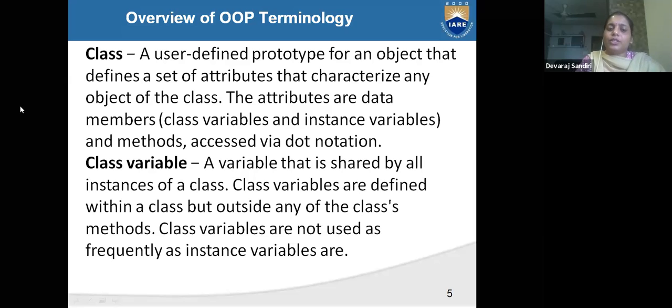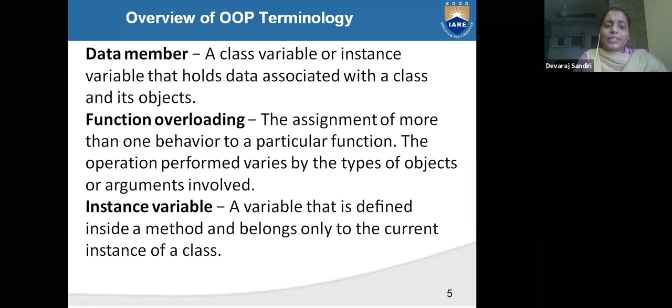What are class variables? A variable that is shared by all the instances of the class. Class variables are defined within a class, but outside any of the class methods. Class variables are not used as frequently as instance variables are. What is a data member?